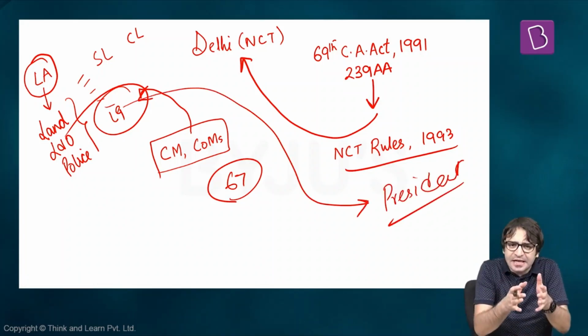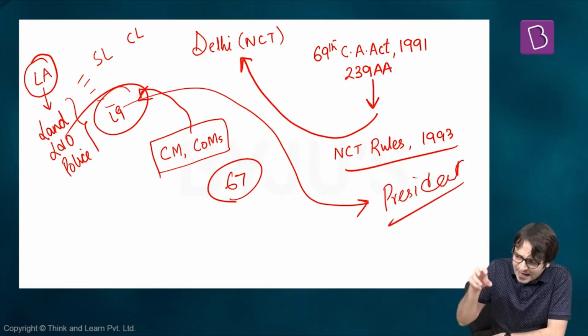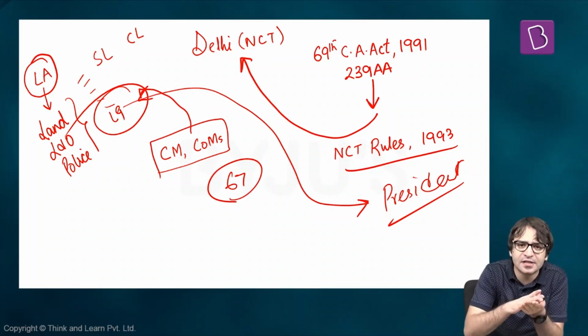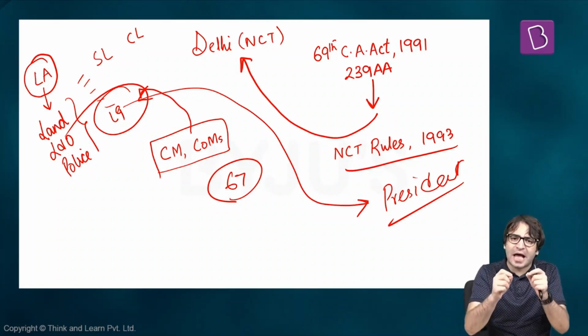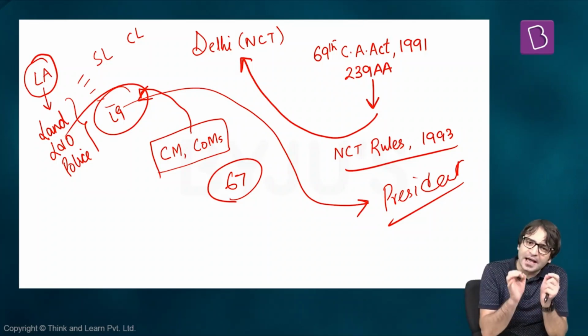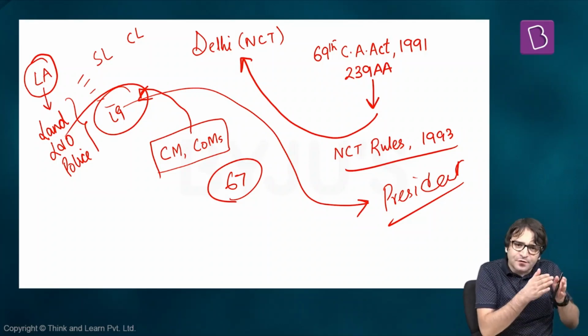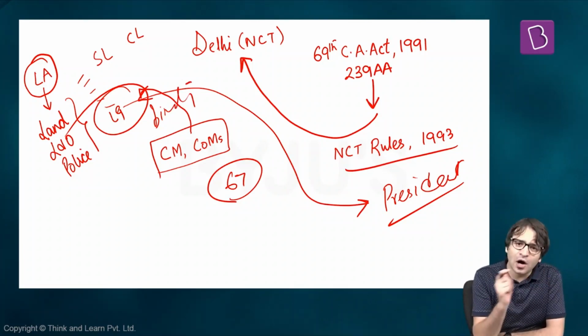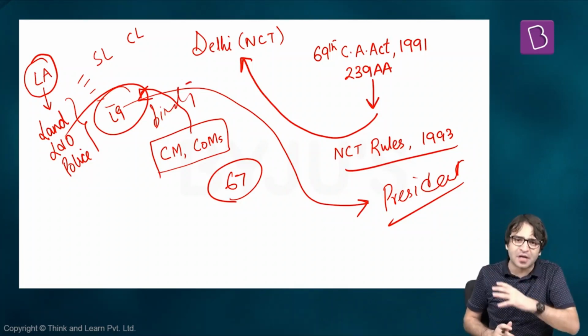the president. That means since the president is the executive head of a union territory, the Delhi chief minister and his council of ministers are taking decisions. They're asking me to sign on these decisions. I will reserve them for the consideration of the president. That means basically what happens? There is a tussle. There is a conflict. Now we have to analyze and decide who is the real authority. Is the advice of the chief minister and the council of ministers binding on the lieutenant governor, or is the real authority in Delhi the lieutenant governor and the president and not the elected chief minister?